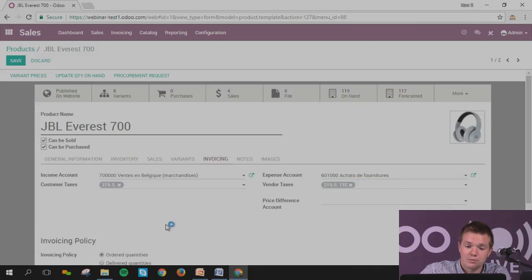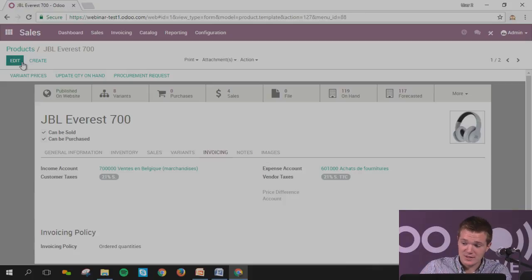That's the point. If you configure the income account and the expense account with the specific taxes, automatically, as soon as you sell it and you create the invoice, everything will be set into your accounting system. Okay, so that's the goal of Odoo. Everything is centralized, and this is why it's so cool.